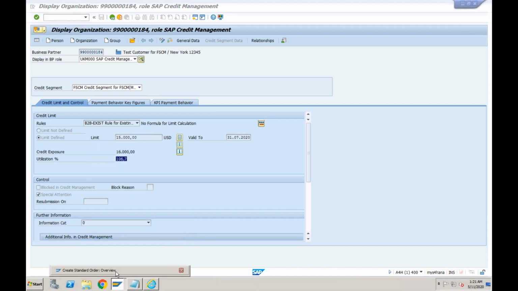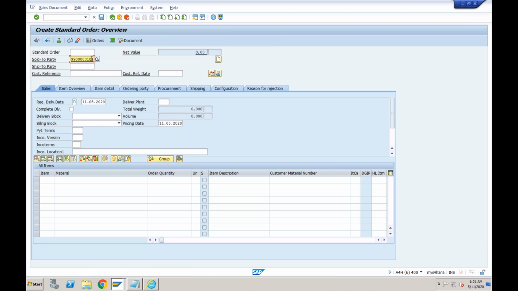So if I go to the sales order creation, this is my customer whose credit limit is already exceeded. Even if I create a sales order of value $1 USD, it should throw an error, because it will not allow you anymore to create a sales order. So I will just provide some mandatory fields: payment terms, Incoterms, and the material.